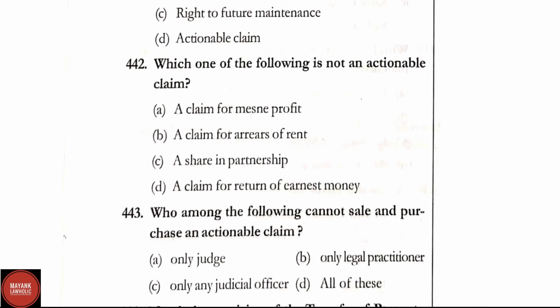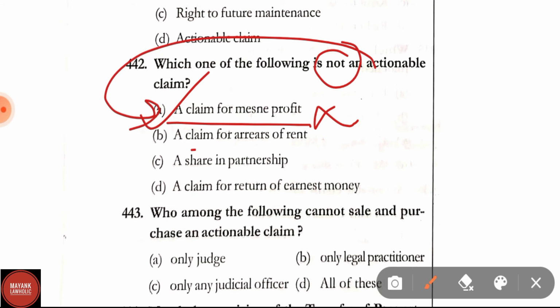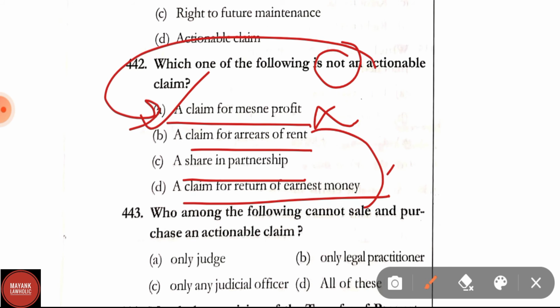Question number 442. Which one of the following is not an actionable claim? A claim for mesne profit is not an actionable claim, therefore it will be the right answer because this has been asked in the question. A claim for arrears of rent, a share in partnership, and a claim for return of the earnest money are all actionable claims.